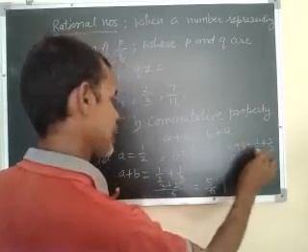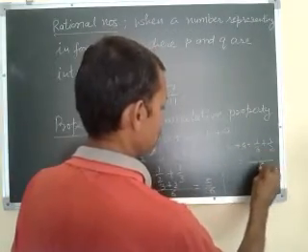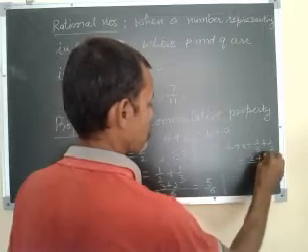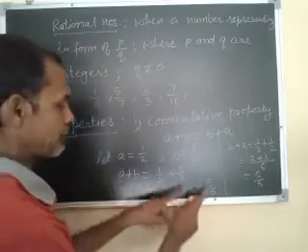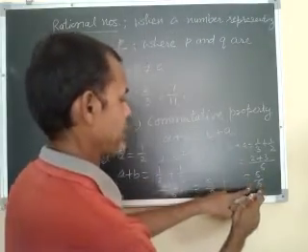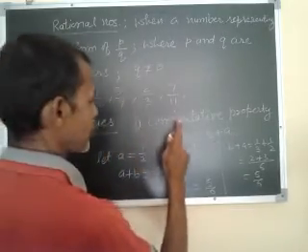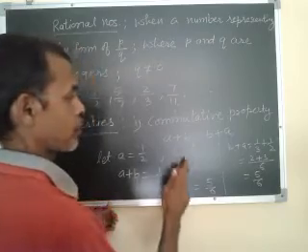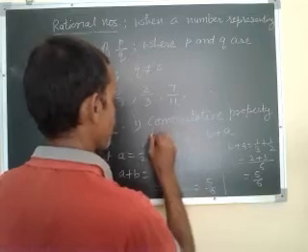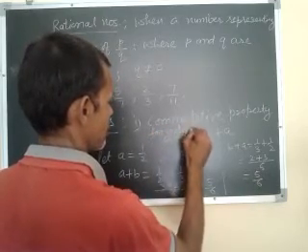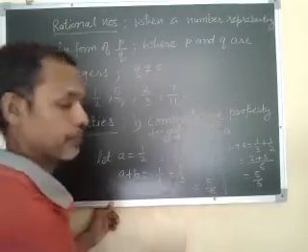Again LCM 6, and the answer is 5 by 6. So A plus B is 5 by 6, and B plus A is 5 by 6. That's why we can say rational numbers are commutative in addition. The commutative property is true for rational numbers.